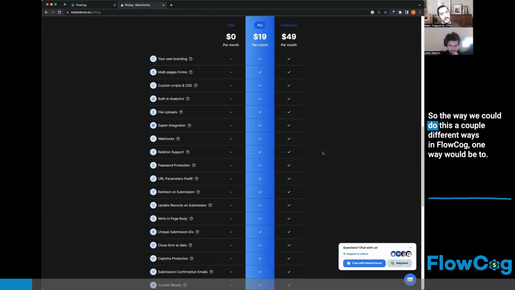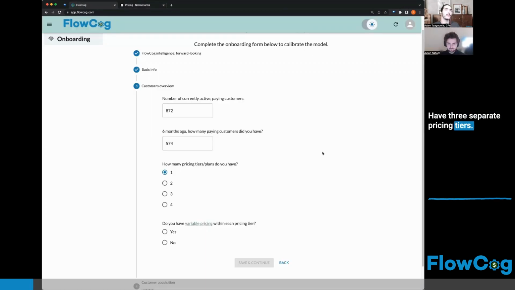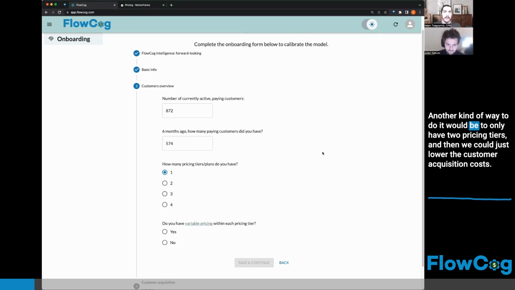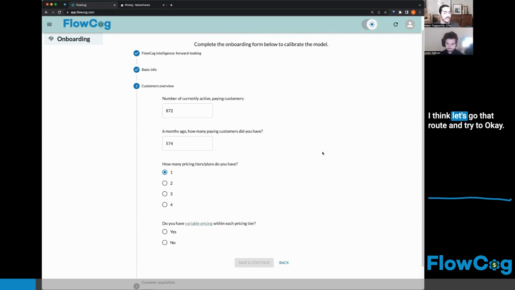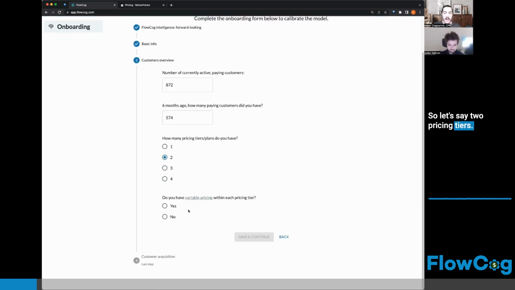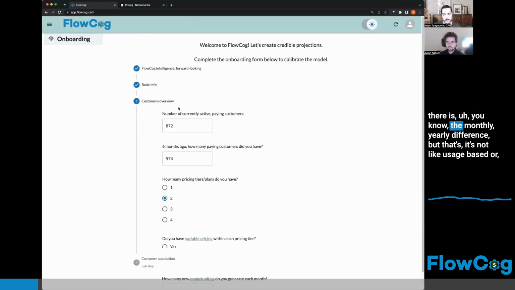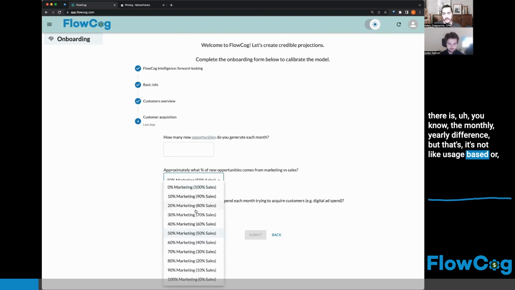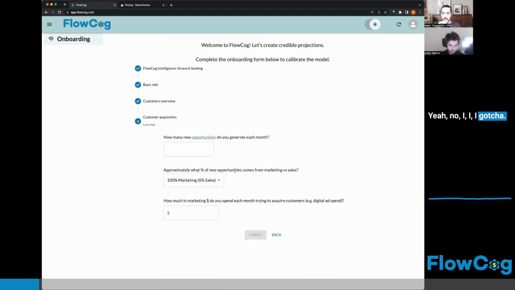Yeah. So there are a couple of different ways we could do this in FlowCog. One way would be to have 3 separate pricing tiers, and you zero out the deal size in the lowest pricing tier. Another way would be to only have 2 pricing tiers, and then we could just lower the customer acquisition costs. I think let's go that route and simplify it a little bit. So let's say 2 pricing tiers. No variability of price within each of those tiers. I mean, there is the monthly yearly difference, but it's not usage based. I gotcha. And that's an input we can change as well, billing annual versus monthly. In a bit, we'll get to that one.